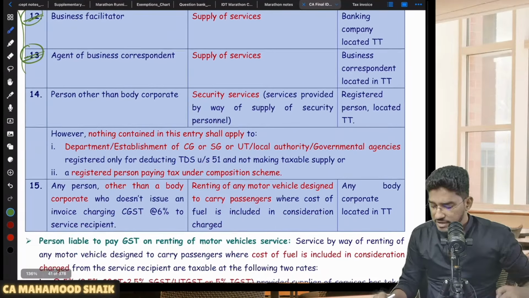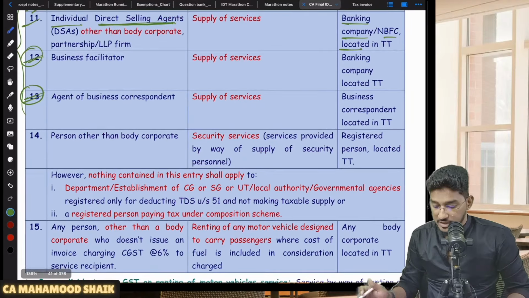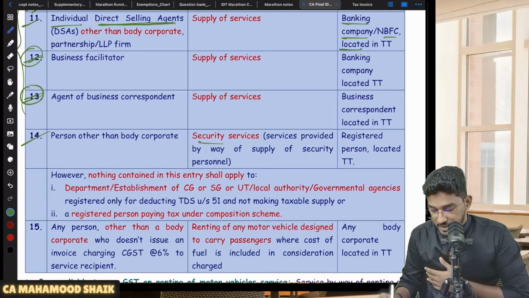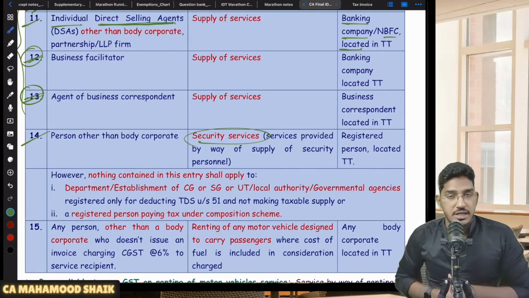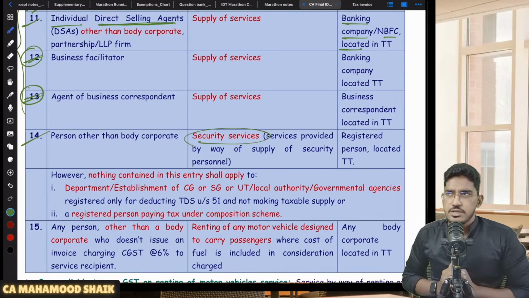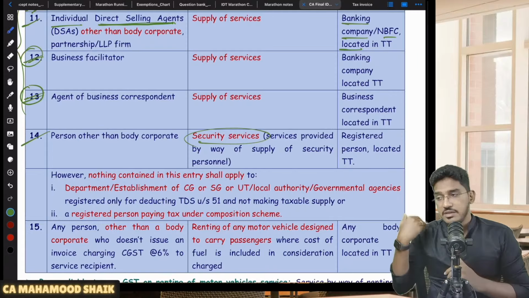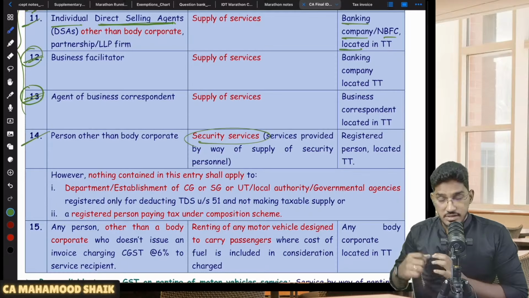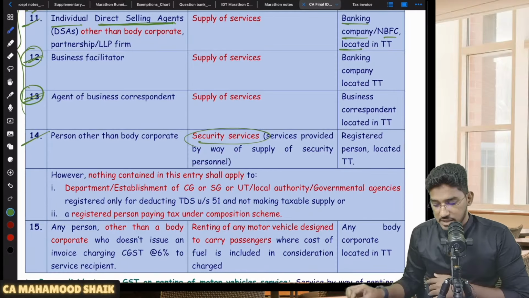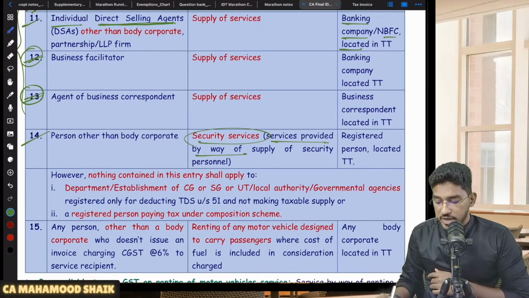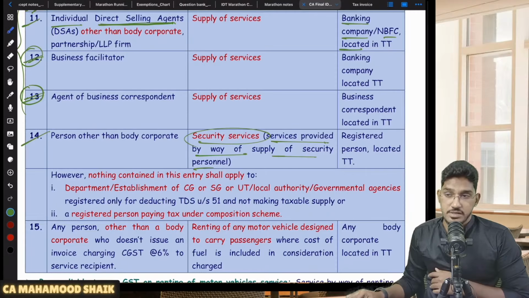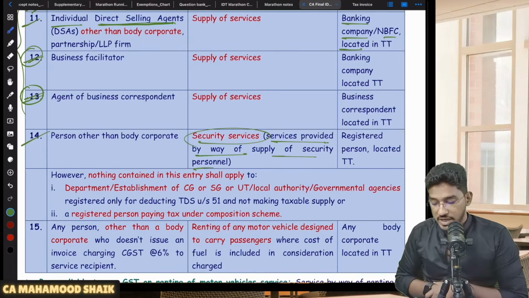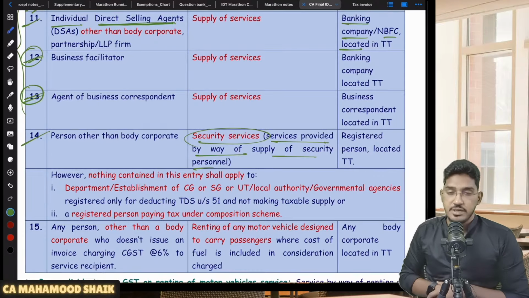Now, we have a bunch of other services which will get covered under RCM. Let us try to cover them as well. So, security services. Even security services are also getting covered under RCM. When I say security services, it is a very broad term. Many things will come under that purview. But they're not talking about all that. Only the security services provided by way of supply of security personnel.